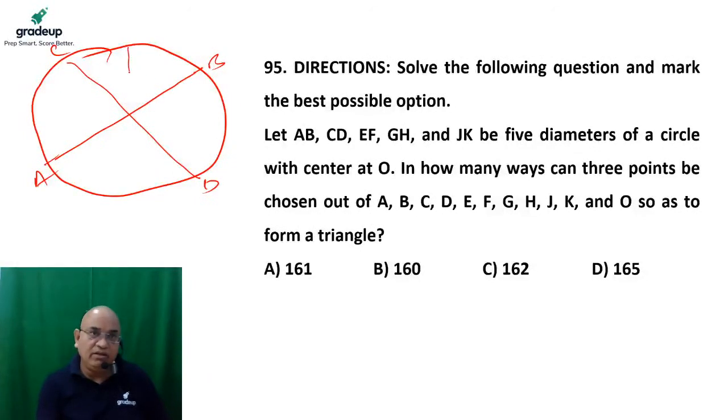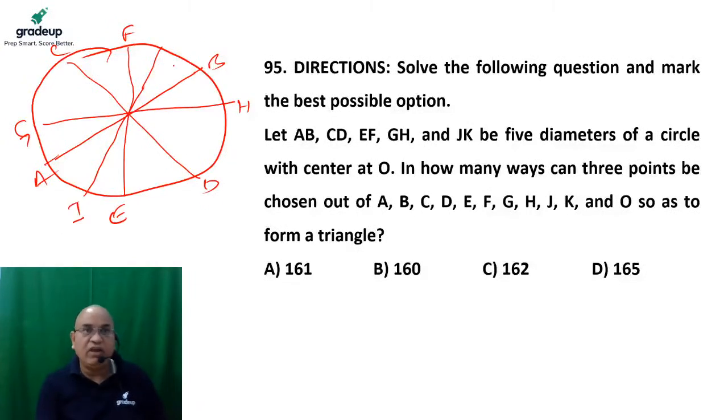This is one more diameter, let's say EF. One more diameter, let's say GH. And one more, let's say this one is IJ. There are 5 diameters of a circle with center O. Center is O. All the diameters pass through the center, of course, no doubt about it.